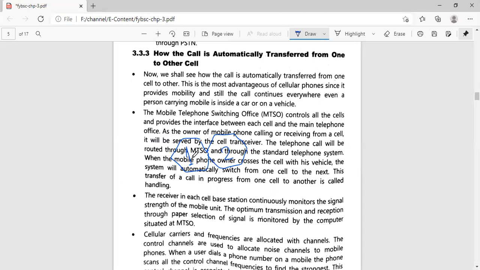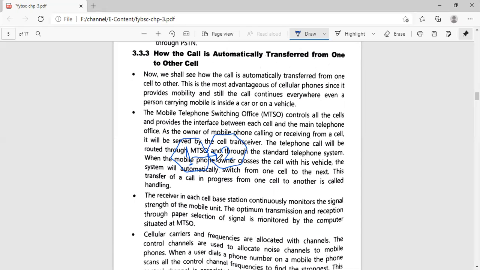But what if I'm traveling from this cell to this cell? If I'm traveling from the area of cell 1 to the area of cell 2, what will happen? We are going to study this case. Just remember one thing: in whichever area I am, I automatically get connected to the MSC of that particular cell.